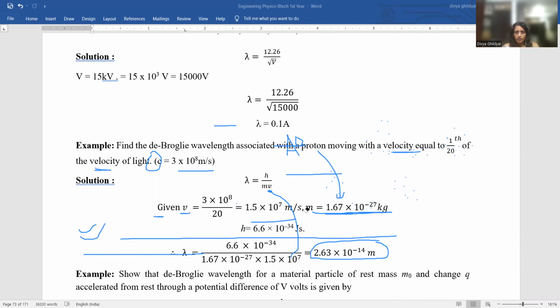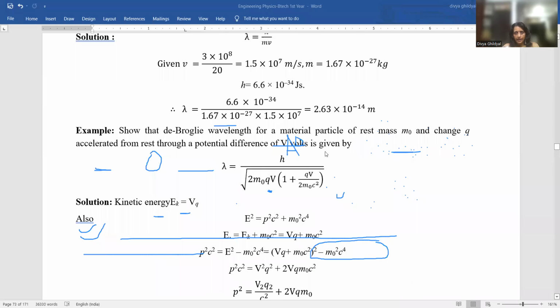Find the de Broglie wavelength for a material particle of rest mass m0 and charge q accelerated from rest through a potential difference of v volts, given by this expression. Okay, we will use two equations of relativistic mechanics to solve this.